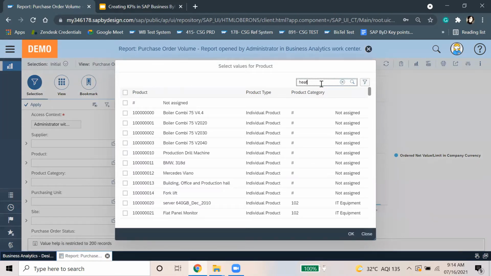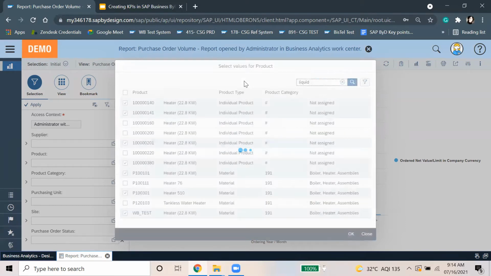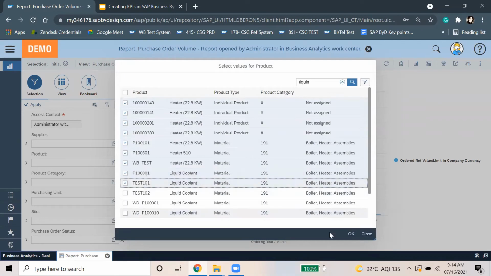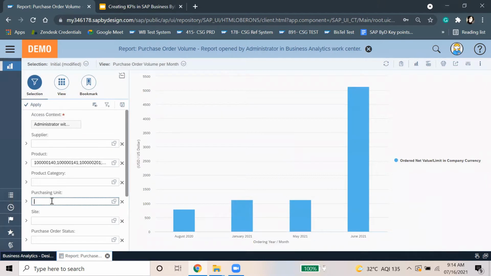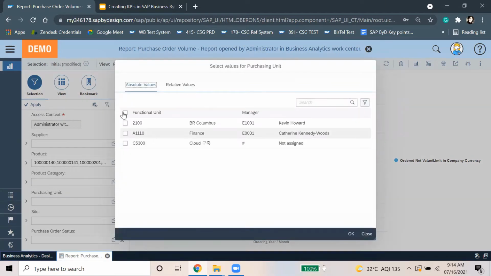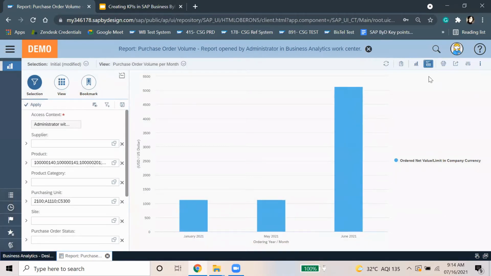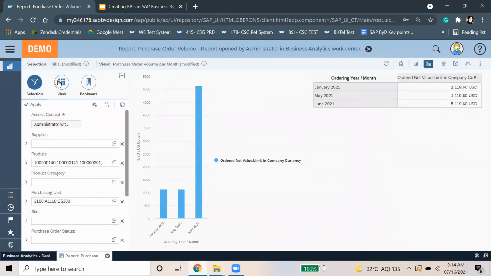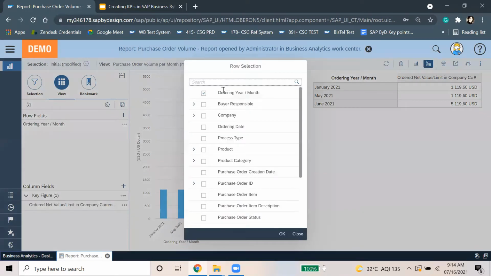We will take some product here. Okay, so I'm just showing you a simple example. You can modify your report as you want.